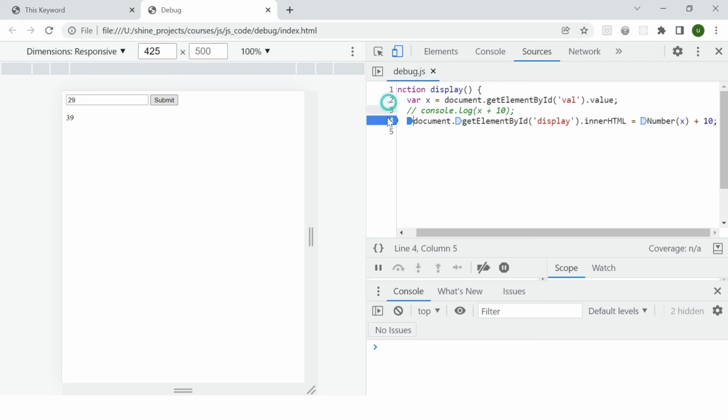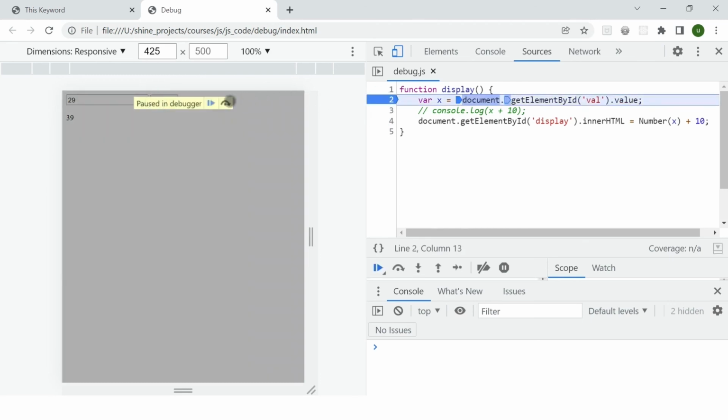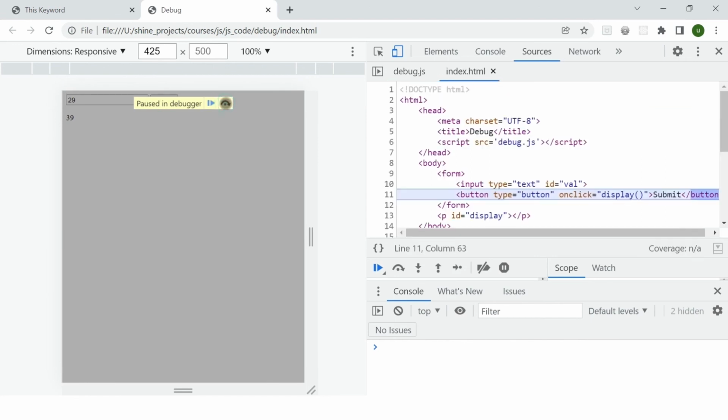Adding these breakpoints and opening these files is not a big deal. But the place where we have to add the debugger is the challenging and brainstorming part. This debugging process doesn't only help you with finding bugs, but also helps you know the flow of the code, how JavaScript flow is working. For example, let me just add a debugger in one place. Now if I click on submit, and click on this black arrow, it will go automatically to whatever is the next line of code execution.